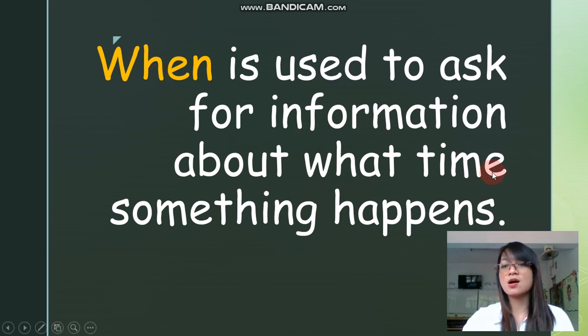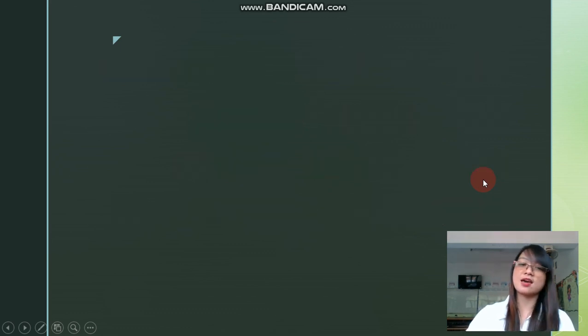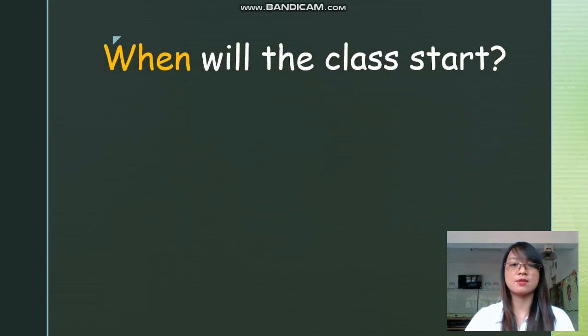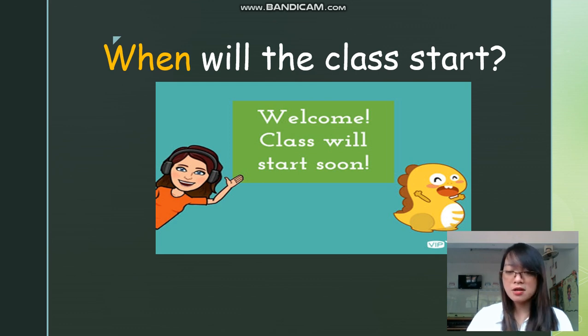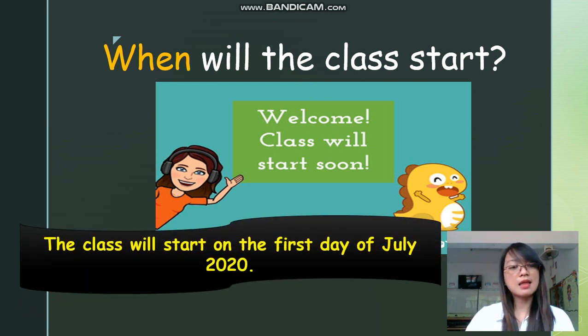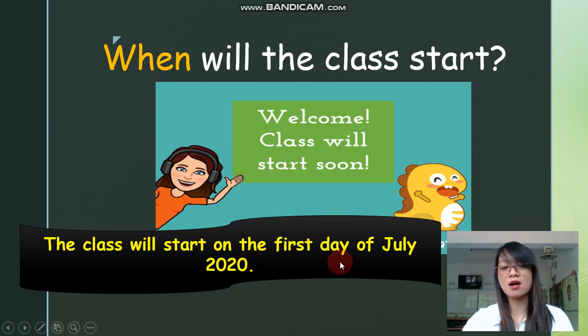Now let's have the example here. When will the class start? According to the news, the class will start on the first day of July 2020. I think it's not the first day, but the class will start in July 2020.